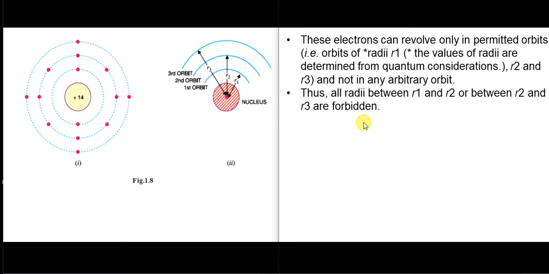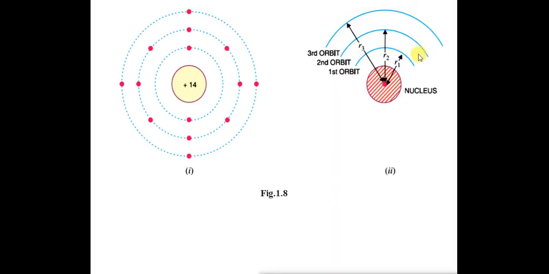Thus, all radii between r1 and r2 or between r2 and r3 are the forbidden energy gaps. It means the distance between radius r1 and r2, this white space, the distance between r1 and r2, r2 and r3, this space is the forbidden energy gap.